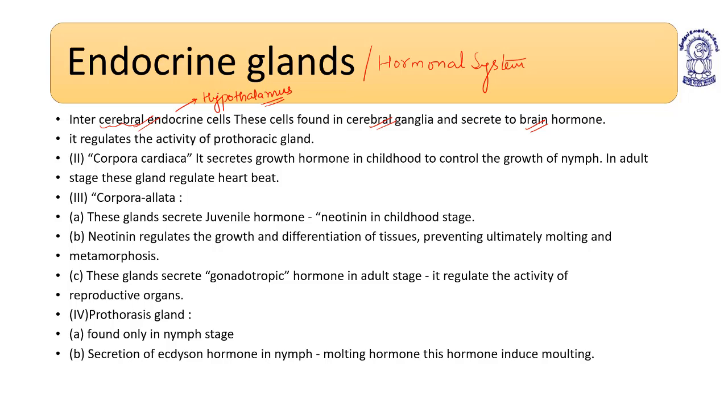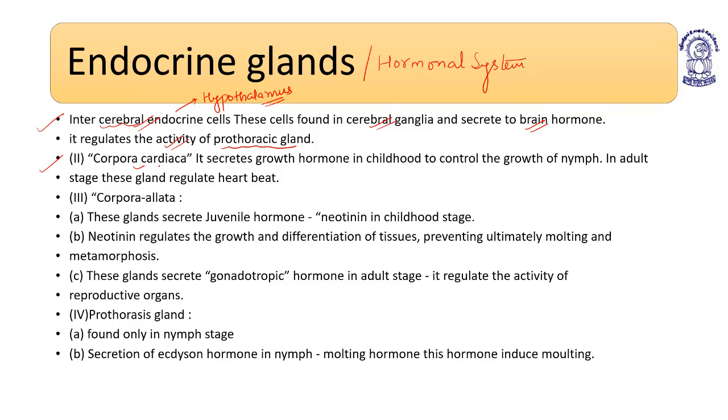They regulate the activity of the prothoracic gland.